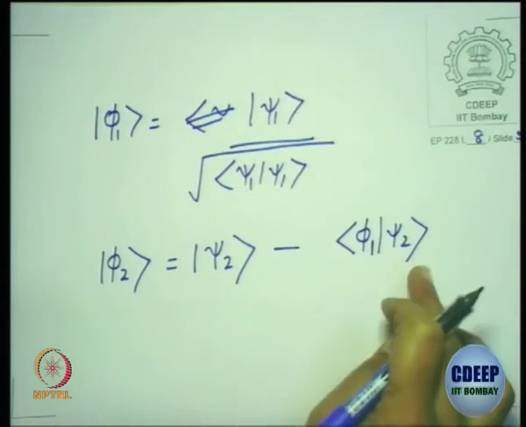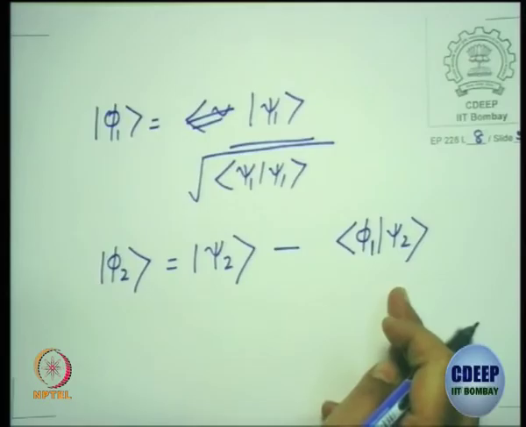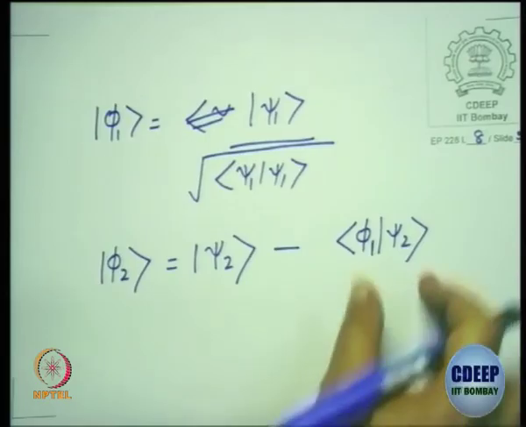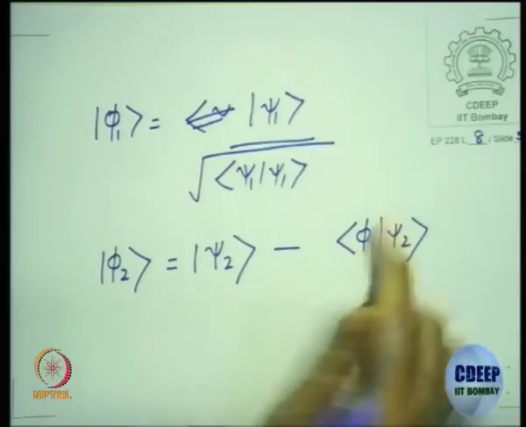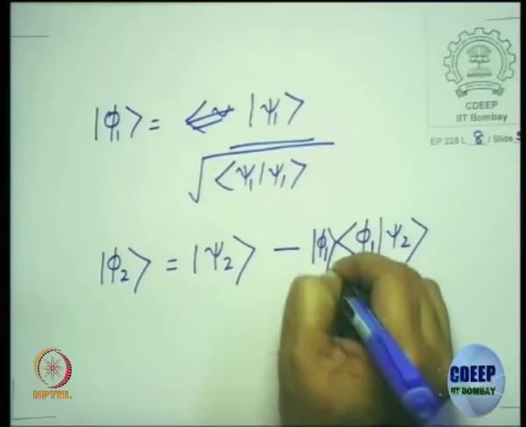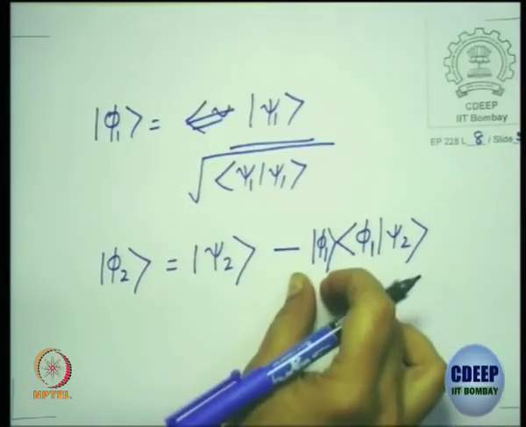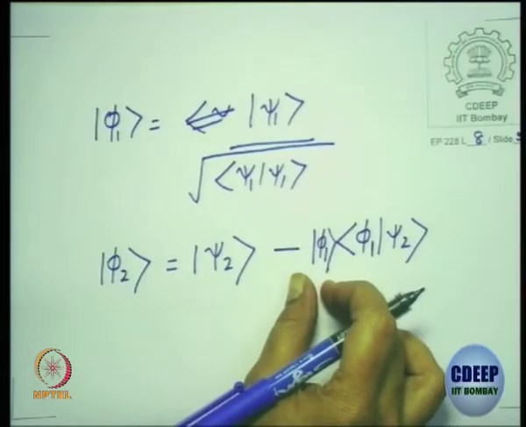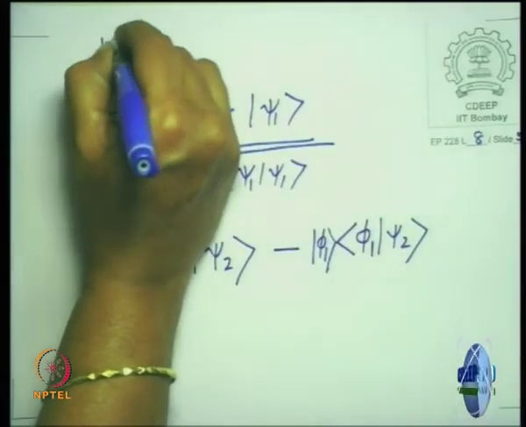The inner product of the state psi2 with phi1 will give you the component along phi1. But this is a scalar. You have to get a vector equation. So I can put the phi1 this side or I can put the phi1 this side. Okay, so this is a number and this is a column vector if you give a two-dimensional vector space. So if we are in two-dimensional vector space, I can denote psi1 to be